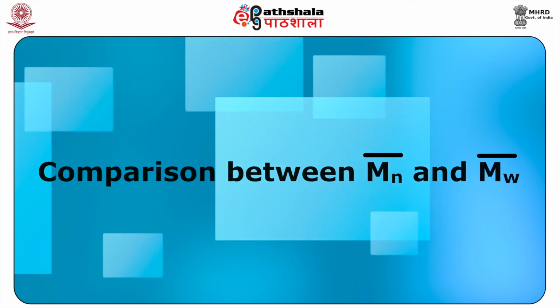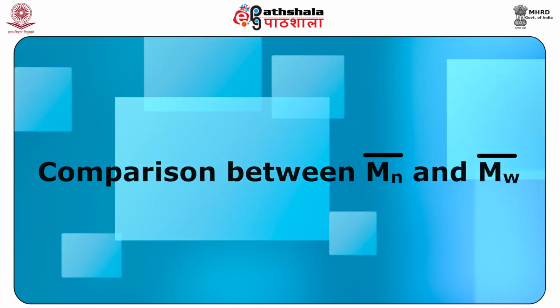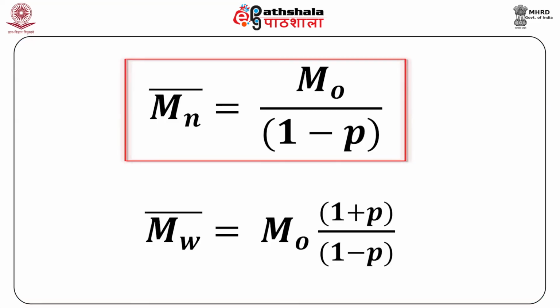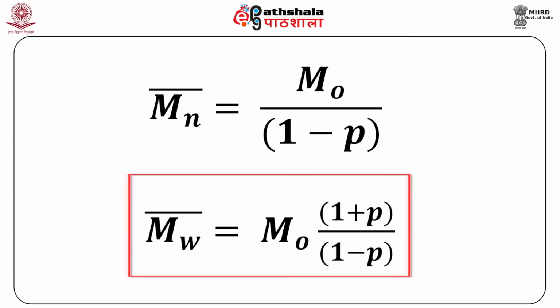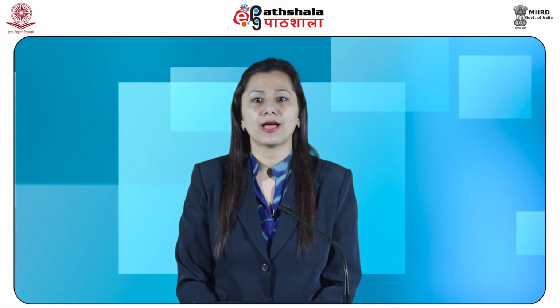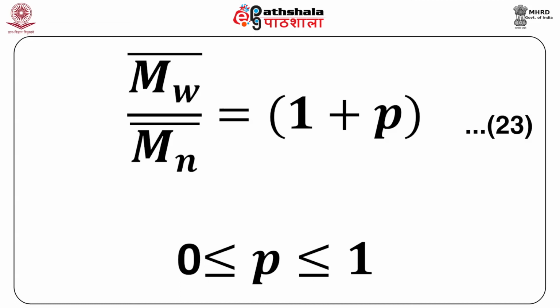Now, we shall see the comparison between Mn bar and Mw bar. According to Flory's theory, Mn bar is equal to m naught divided by 1 minus p, and Mw bar is equal to m naught into 1 plus p divided by 1 minus p. Thus, the ratio of weight average molar mass to number average molar mass can be written as Mw bar by Mn bar equals 1 plus p. This is our equation 23.